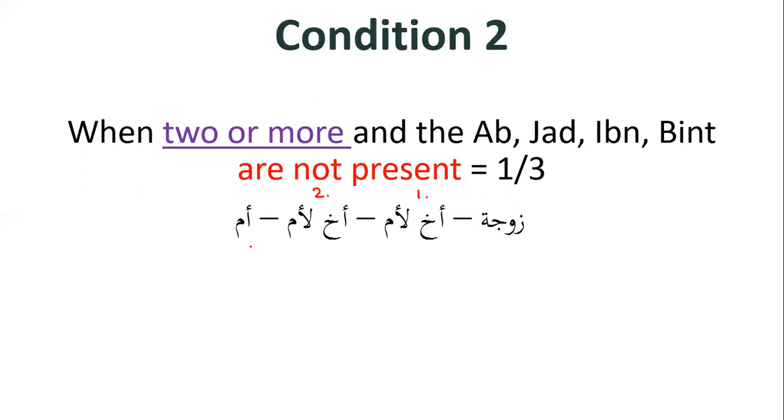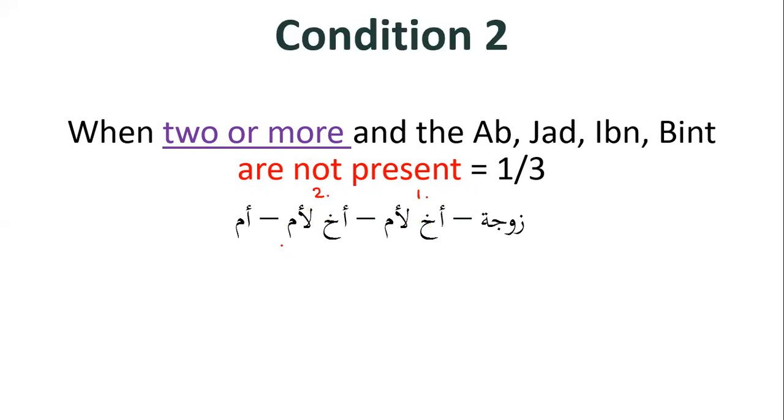So is the ab anywhere to be seen? No. The jad? No. Ibn? No. Bint? No. And how many are there? Is there one or is there more than one? There's more than one. There's two over here. So as the condition reads, when two or more, then they will receive 1/3 of the inheritance.